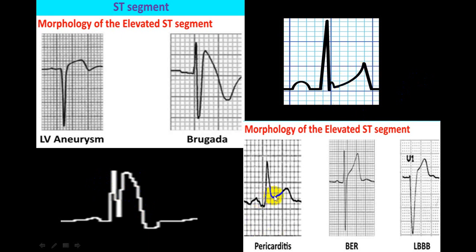And if you see an ST elevation, there is no notch and it is concave, and in multiple leads, this is pericarditis. If you see an ST elevation with concavity, this is benign early repolarization. And in V1, if you see a small R wave, deep S wave, and there is an ST elevation with concavity, it is left bundle branch block. And you can say this is broad.